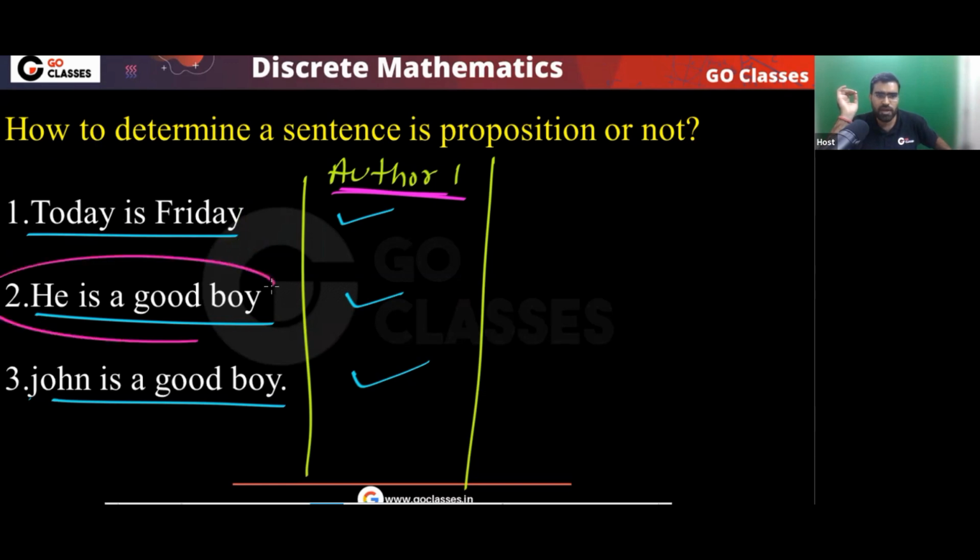Similarly, when you are making this statement, you are making it for someone, right? Does it happen that you randomly speak this statement? Like you are standing somewhere and randomly speaking, or you are pointing towards someone and saying that he's a good boy.